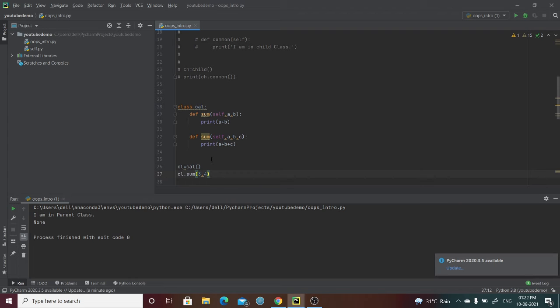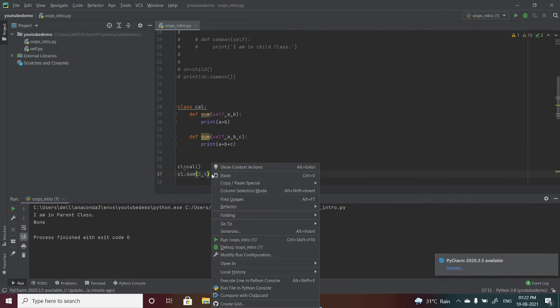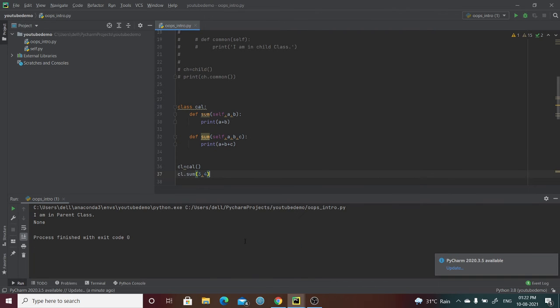work like that. If Python finds two functions with the same name in the same class, it will just try to run the last one, right? If I want to run this, let's see what happens. It is showing me an error, because it says one required argument is missing.